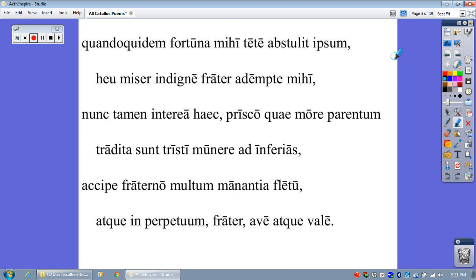So that's all one really long sentence, but don't despair, we can do it, and we're going to read it again. Quando quidem fortuna mihi tete abstulit ipsum, heu miser indigne frater adempte mihi, nunc tamen interea haec, prisco quae more parentum tradita sunt tristi munere ad inferias, accipe fraterno multum manantia fletu, atque in perpetuum frater ave atque vale.